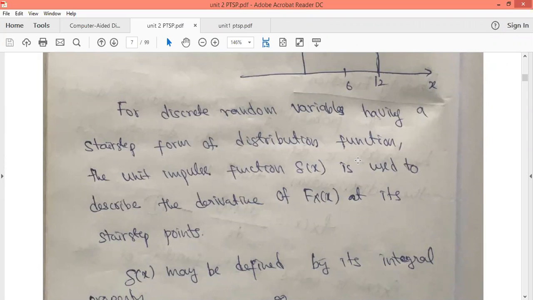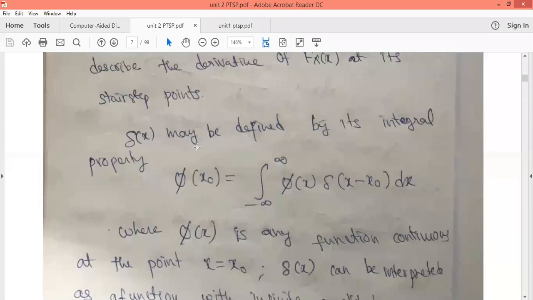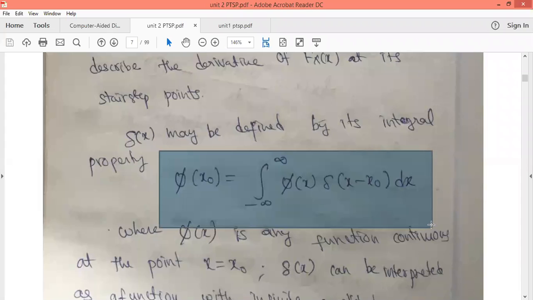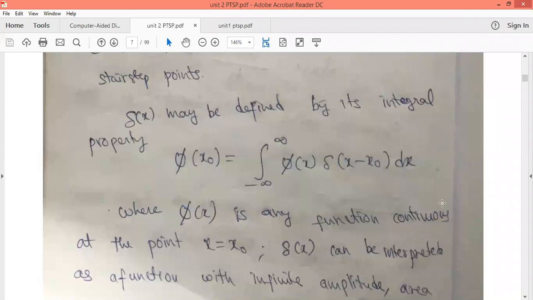One of the most important properties of the impulse function is this: if you want to find the function value at x equal to x naught, we have to multiply and integrate, integral from minus infinity to plus infinity of phi of x times del of x minus x naught dx, which will be equal to phi of x naught. This is one of the important properties of the impulse function, so that we can obtain the function value at x equal to x naught.